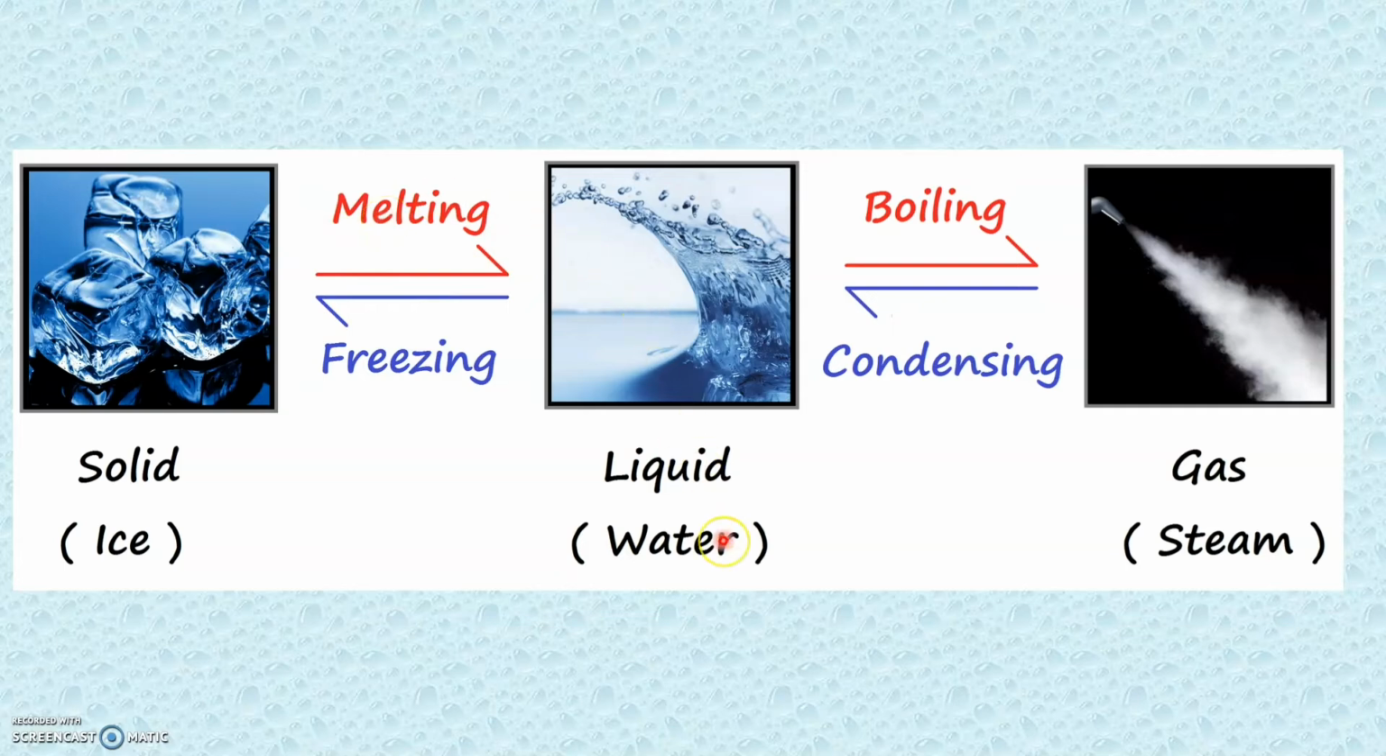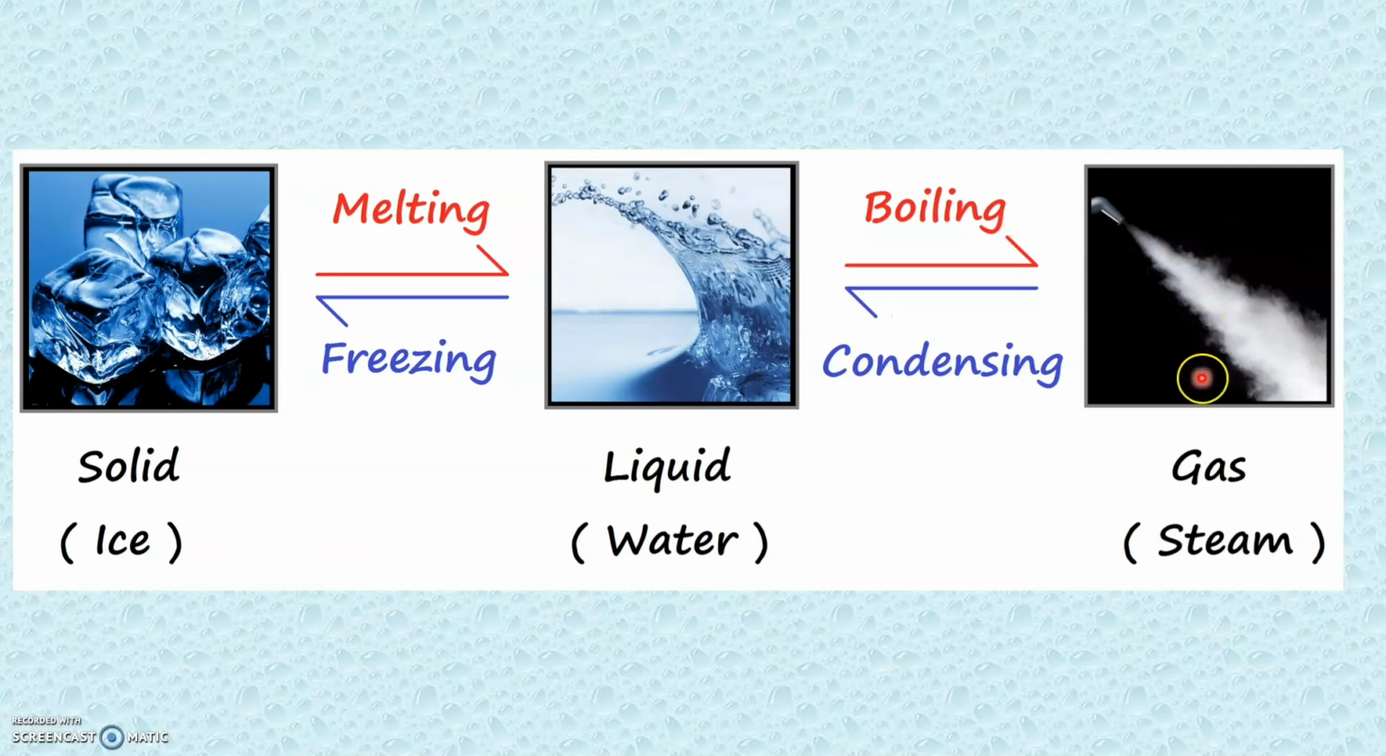Now, on heating water, we have seen that water changes into steam. Or in other words, on heating a liquid, it changes into a gaseous state of matter. So this process of change of a liquid into a gas on heating is called the process of boiling. Otherwise, it is called evaporation, as we have learned already.